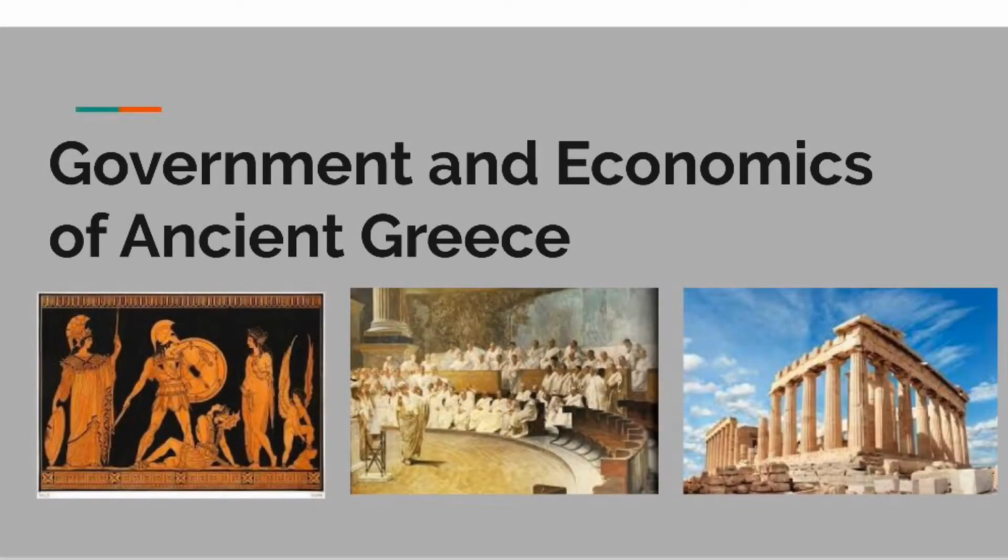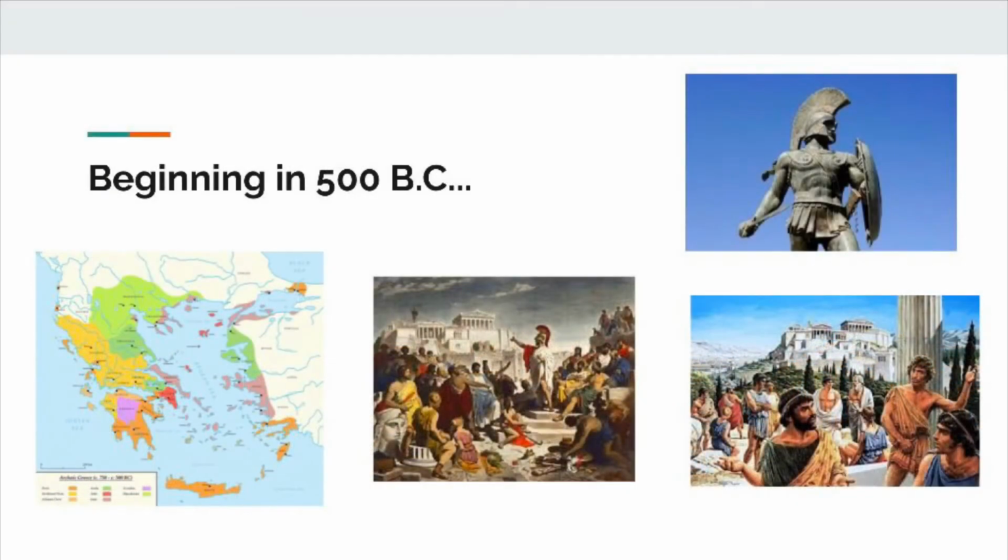As many people know, ancient Greece presented the first democratic government. But did you know democracy was only one of the many types of government the Greeks employed? Taking it back to around 500 BC, the country of Greece was in its classical period. They were divided into around 100 city-states, each of which were ruled differently.